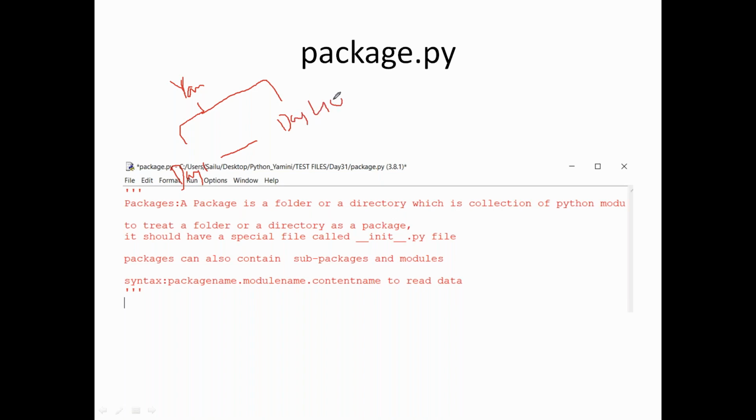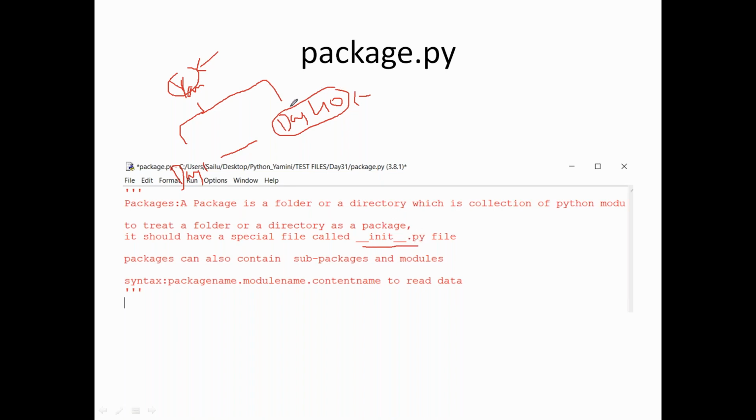These are different folders. These folders can be considered as sub packages. When I say Yamini is a main package, our system has to understand that Yamini is a main package. It should contain an empty script called __init__.py.